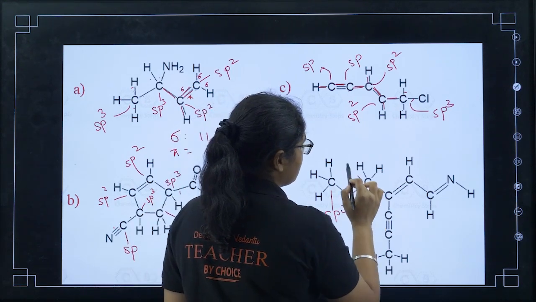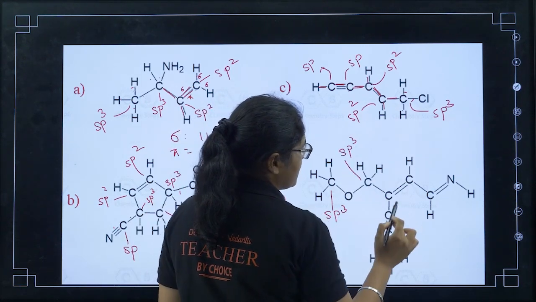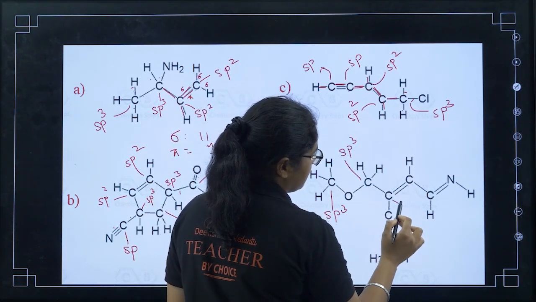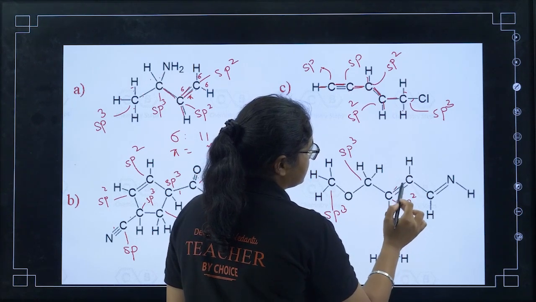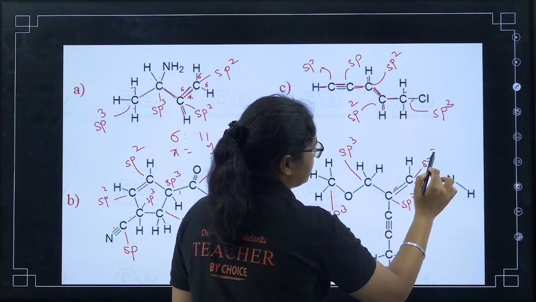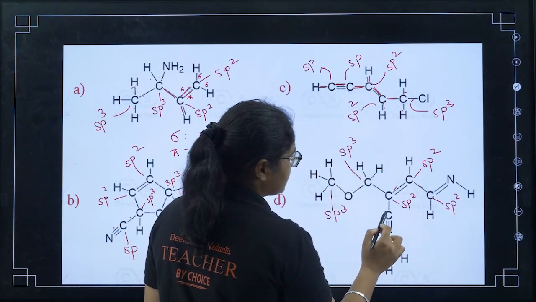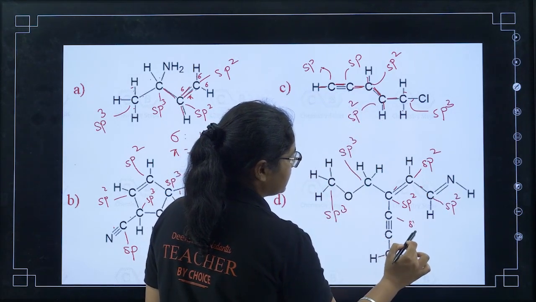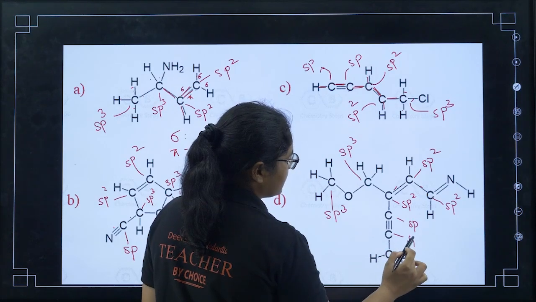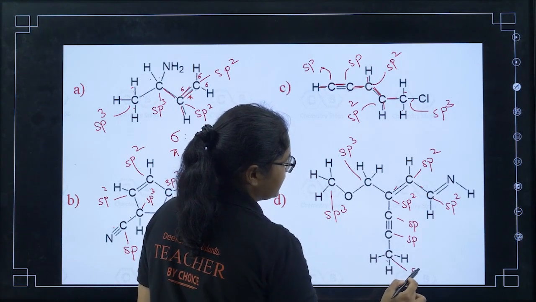This carbon has 4 sigma bonds, sp3. This carbon has 1, 2, 3 sigma bonds, sp2. This carbon has 3 sigma bonds, sp2. This carbon has 3 sigma bonds, sp2. This carbon has 2 sigma bonds, sp. This carbon has 2 sigma bonds, sp. This carbon has 4 sigma bonds, sp3.